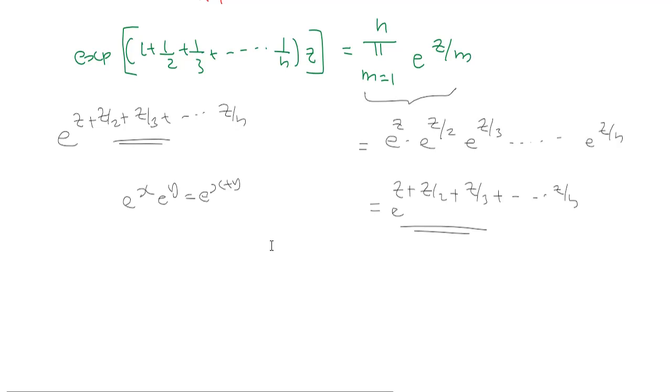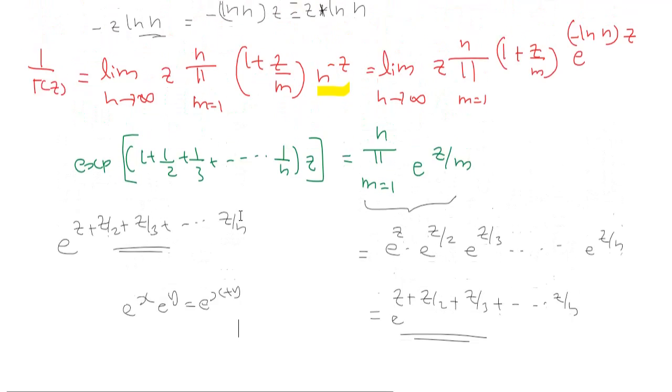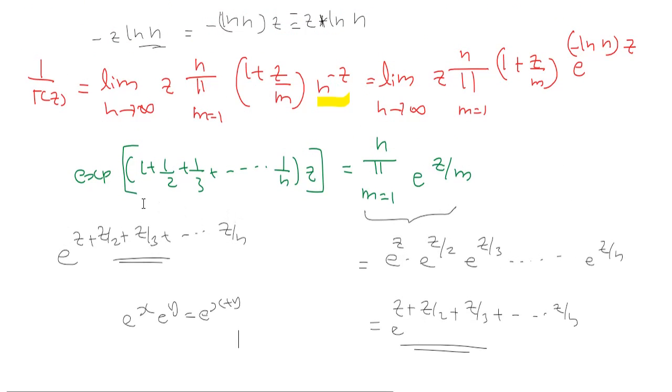Okay, now let us go back to our derivation. Here I can use this equation, so I will multiply and divide by this equation.